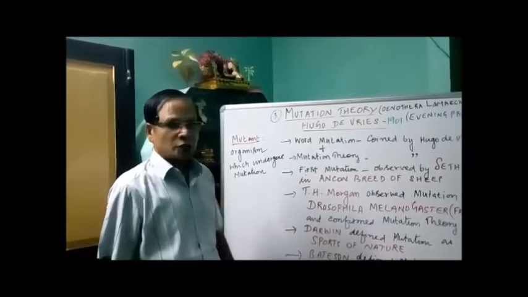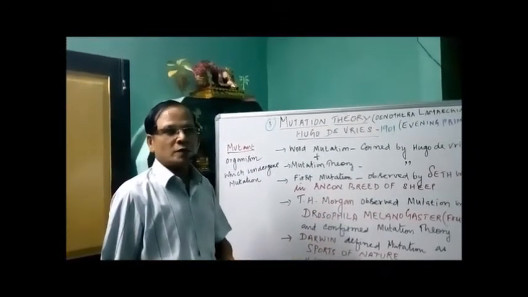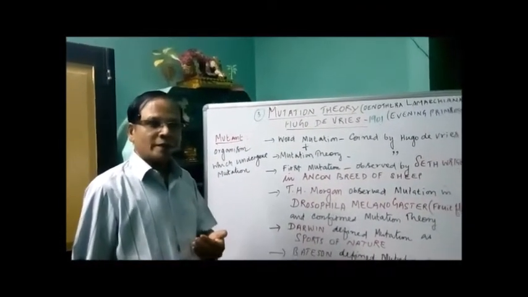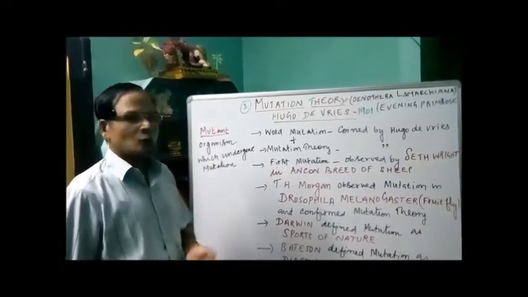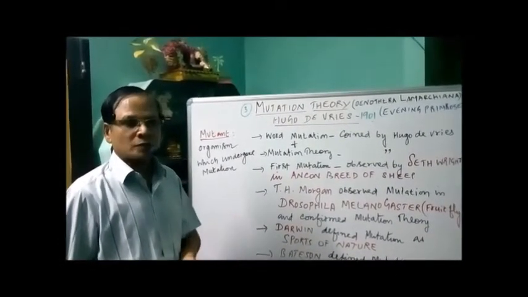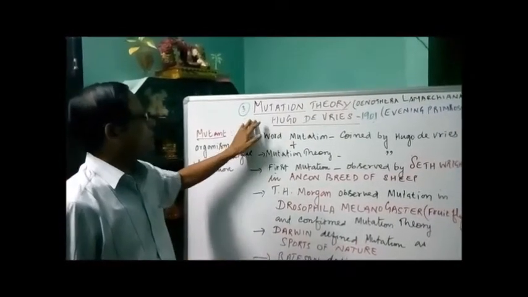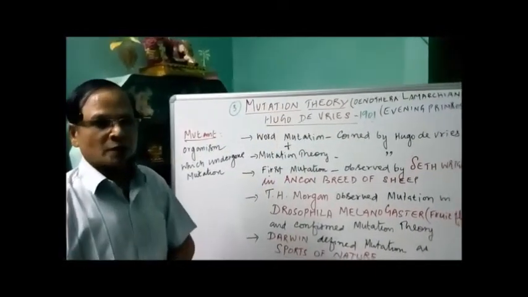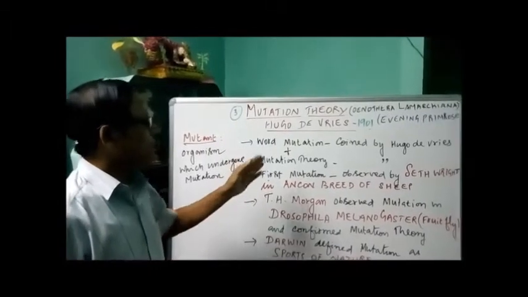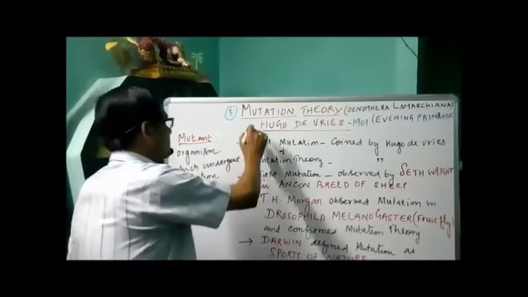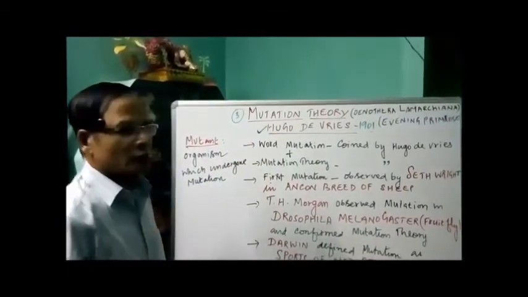Students, I want to continue the theories of biological evolution. Already I discussed two theories: one, the Darwinian concept, another one, the Lamarckian concept. The third one is the mutation theory. Now, the term mutation was given by Hugo de Vries. He coined the term mutation.